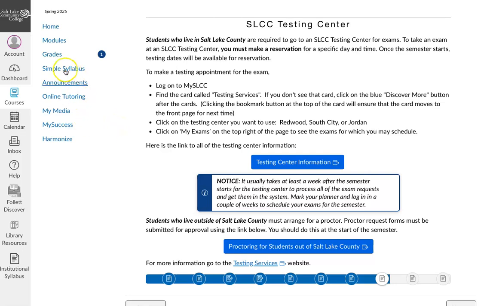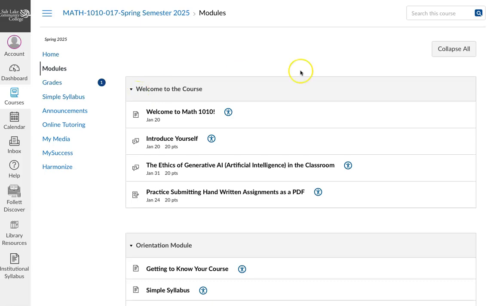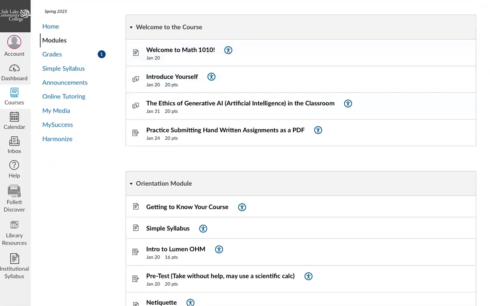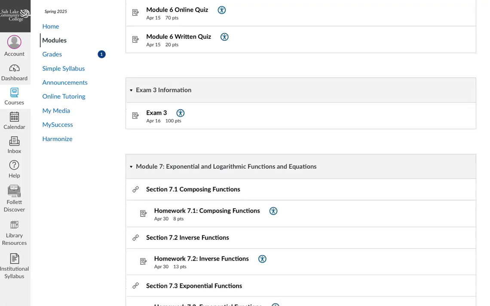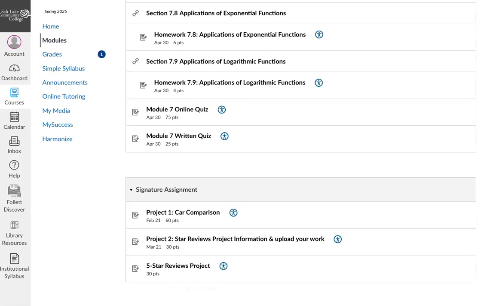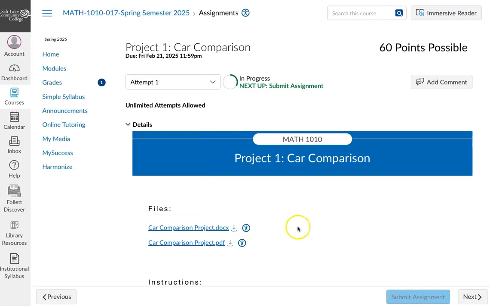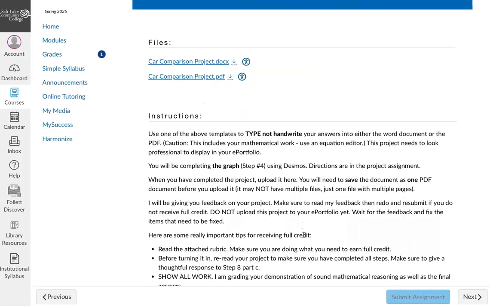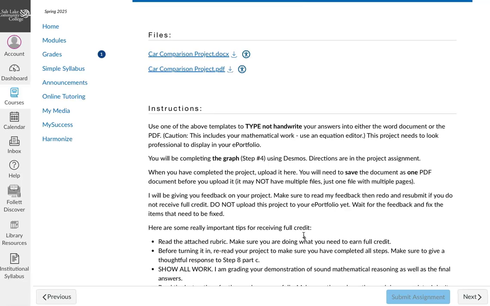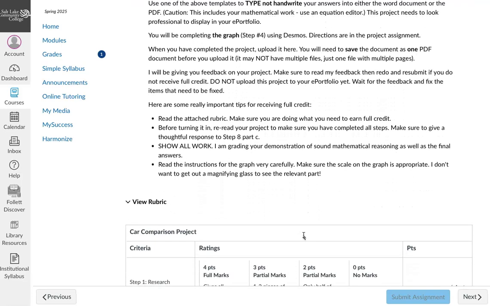All right, let me see if there's anything else. I do want to also talk about projects. There are 2 projects that we'll be doing this semester. And let's see, I can find those clear at the bottom here. So under signature assignments, there's project 1 and project 2. So let me show you something here on project 1. We're going to be doing a car comparison project, and it's kind of fun. We compare hybrid cars with gas cars and try and figure out when the hybrid car is going to become a better deal.